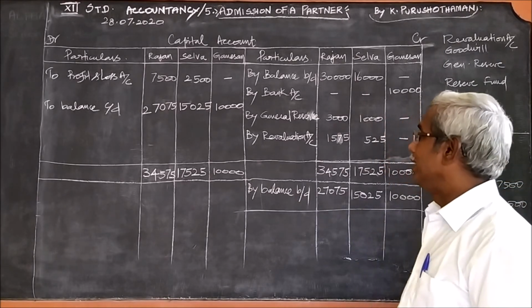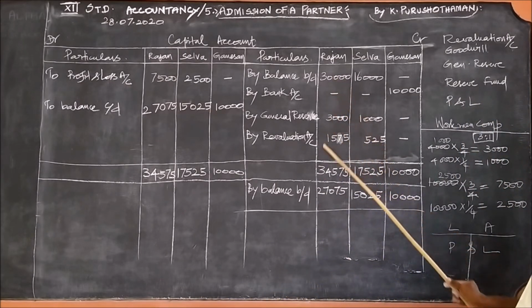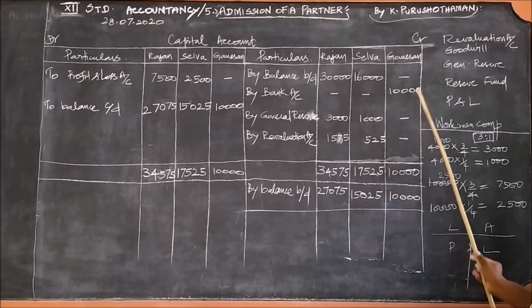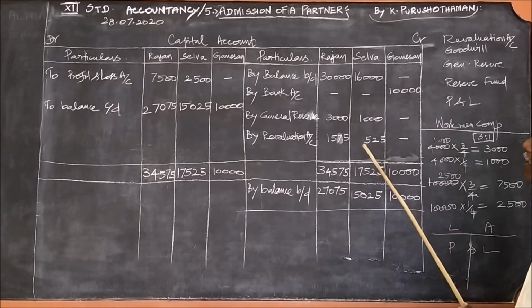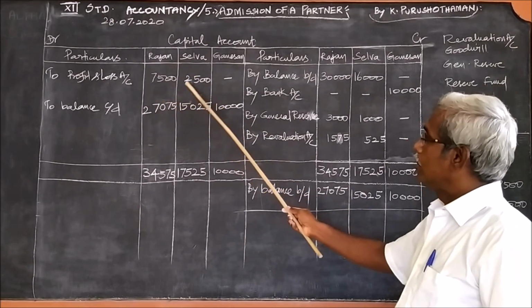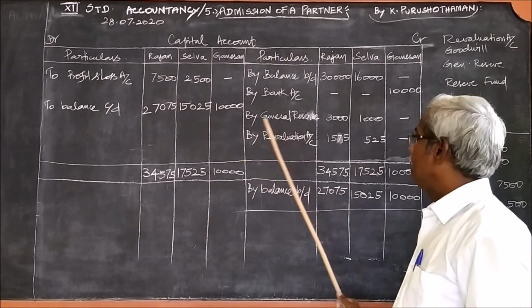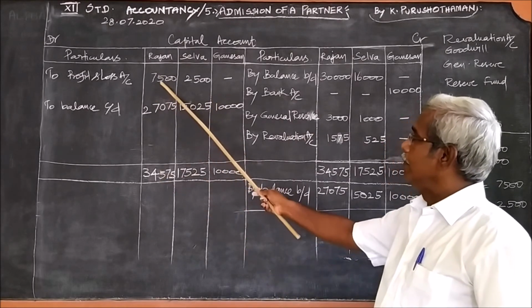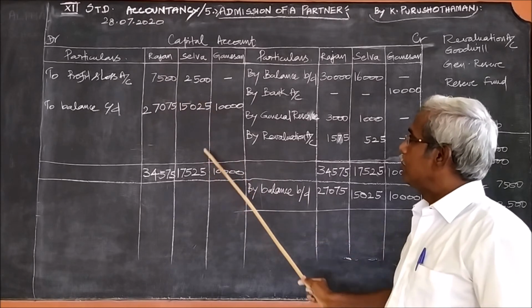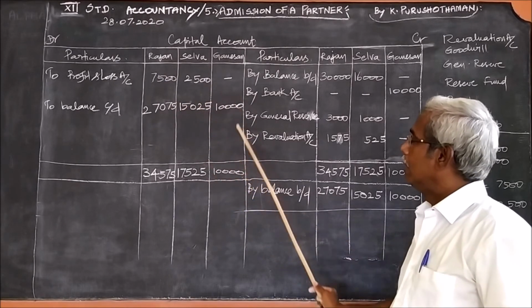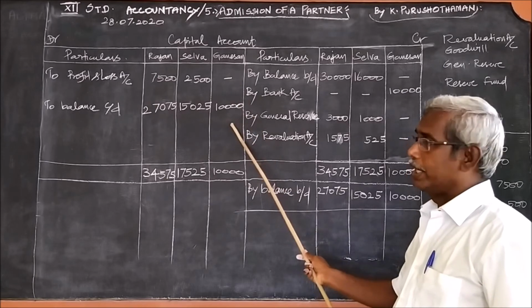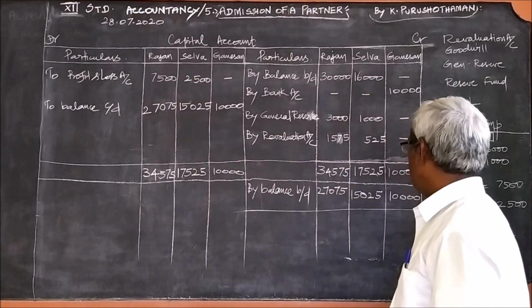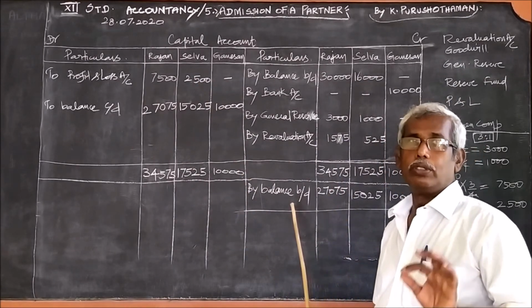Now we will have to find the balancing figure. Here this is 34,575, here Selva 17,525, Ganesan 10,000. This is the greatest total. You write the same total here also. Find the balancing figure: from this total, if you subtract this, this will be the balance. Here nothing is to be subtracted, therefore you write it as it is. This is the balance carried down. And since this is carried down on the opposite side, it is the balance brought down.